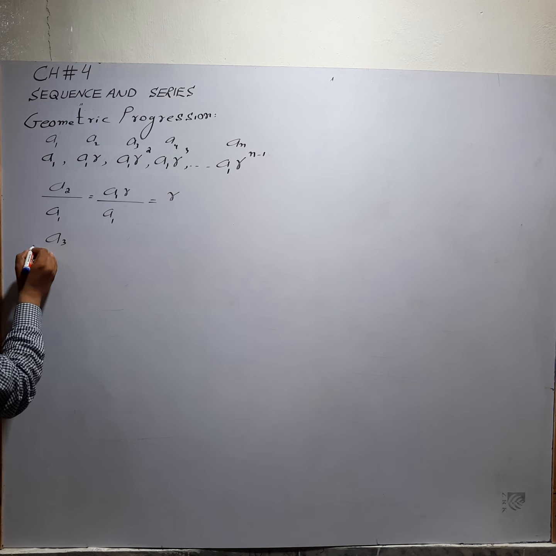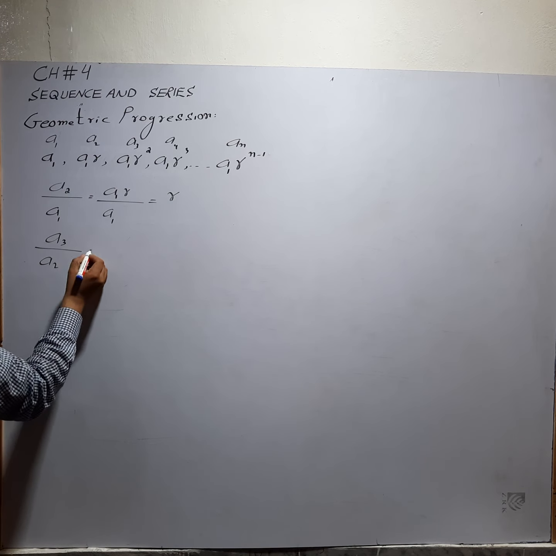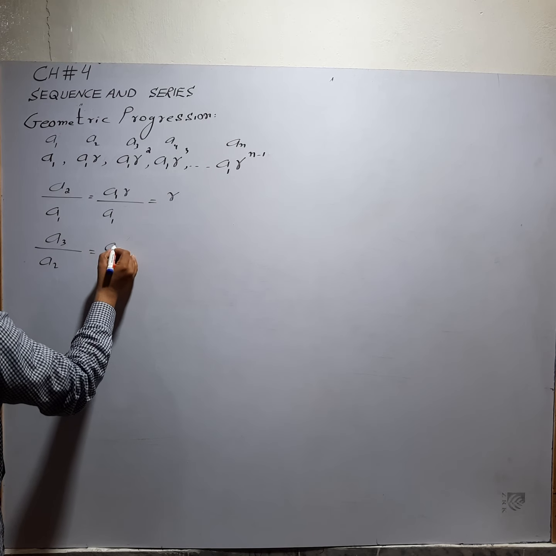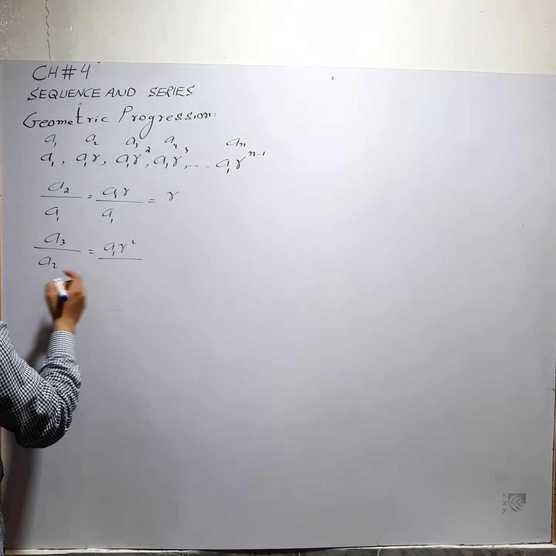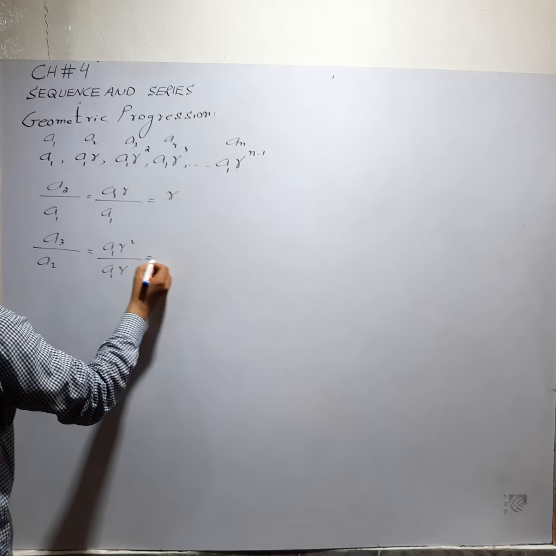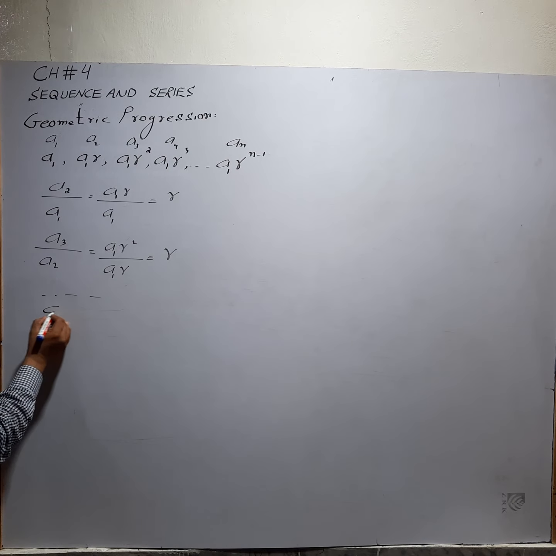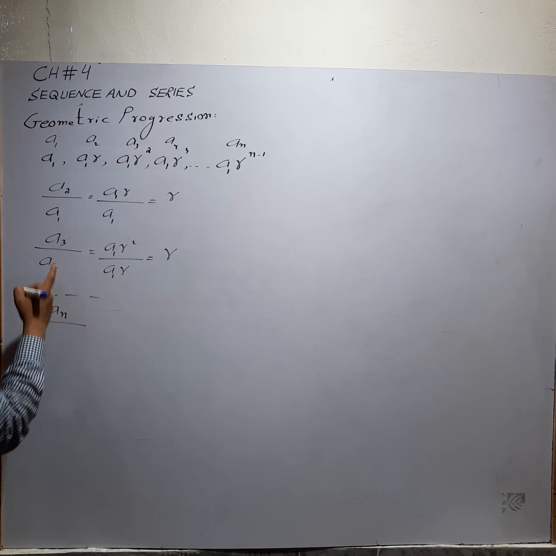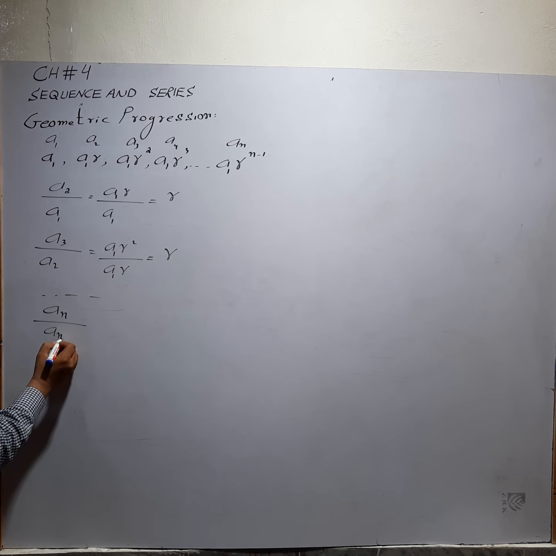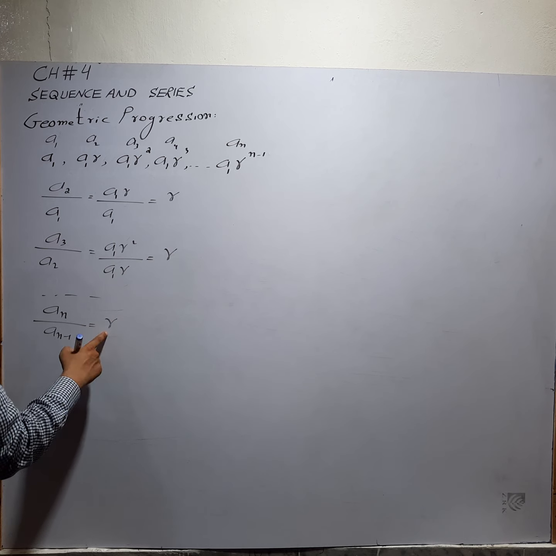If we divide the third term, a1 r square, by the second term, a1 r, after simplification this is r, and so on. The generalized form of the common ratio is an divided by an minus 1, and this is r.